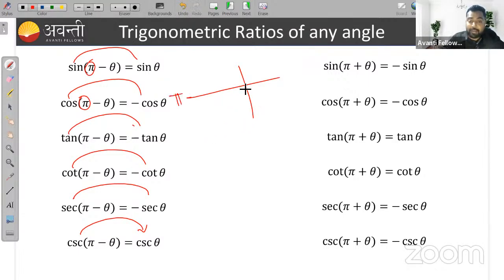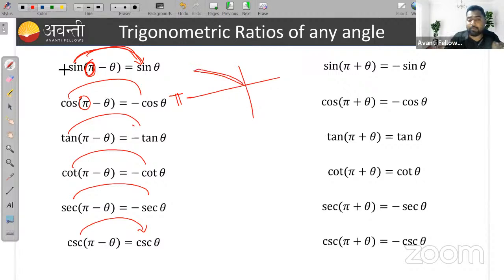This is my pi, right? So pi minus theta is also in the second quadrant. That means here also, sin and cosec are positive, and otherwise all are negative. So that's why when you are taking a multiple of pi, the ratio will be the same. But when you are taking pi by 2 minus theta, 3 pi by 2 minus theta, the ratio will be changed to its complementary ratio. But when you are taking pi minus theta, 2 pi minus theta, the ratio will be the same on both sides, but the sign changes according to the quadrant.